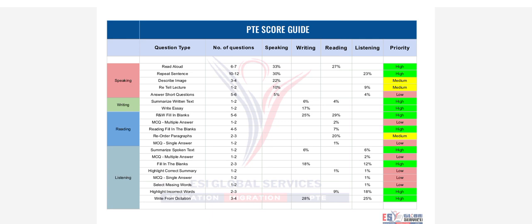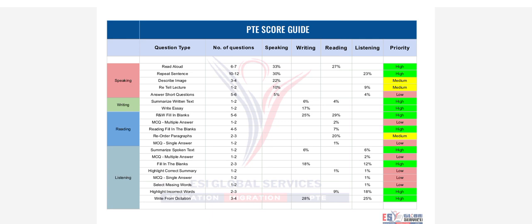There are 6 to 7 questions and marks are distributed 33% in speaking and 27% in reading. The second question is repeat sentence. There are 10 to 12 questions. The marks are distributed 30% in speaking and 23% in listening.